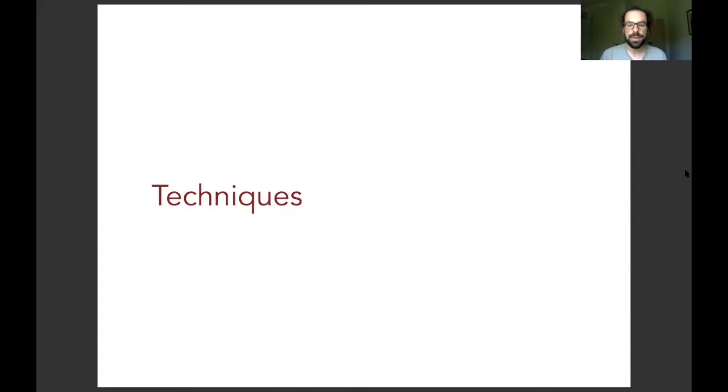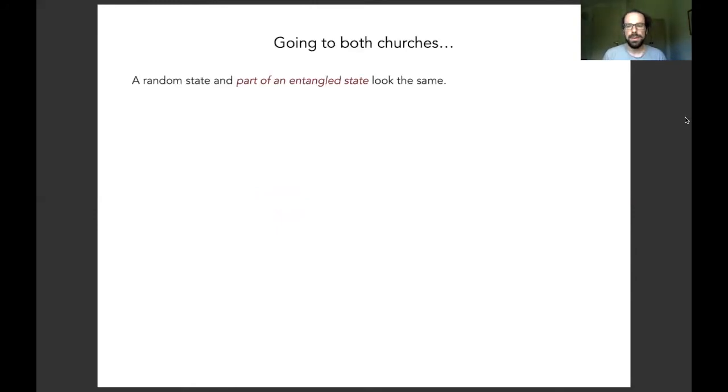In the last part of the talk, I'd like to tell you a little bit about the techniques that we use to achieve our results. First of all, we used the ubiquitous technique of purifying a mixed quantum state. What we're striving to do is simulating a random quantum state, in this case a Haar random quantum state, right? One way to do this is to just provide a part of an entangled state.